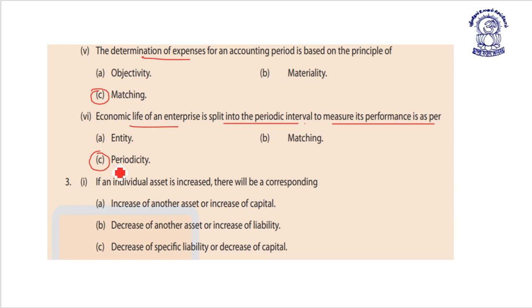Next, if the individual asset is increased, there will be correspondent increase in another asset or increase in the capital, decrease in another asset or increase in the liability, decrease of the specific liability or decrease of capital. So, any increase in asset, there is a decrease in another asset, or alternatively, it also increases the liability. So option B is the correct answer.